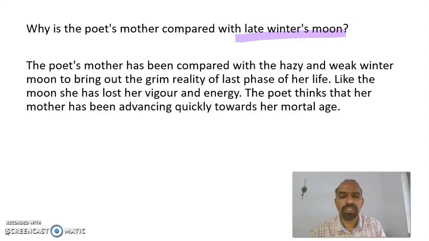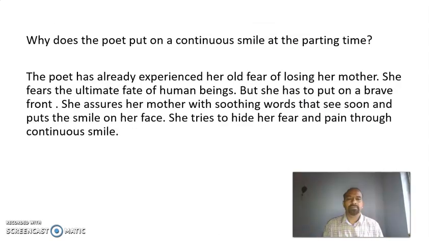Like the moon, she has lost her vigor and energy. The poet thinks that her mother has been advancing quickly towards her mortal age. That was the reason why she compares her mother's face with the late winter's moon. Let's move on to the next question.